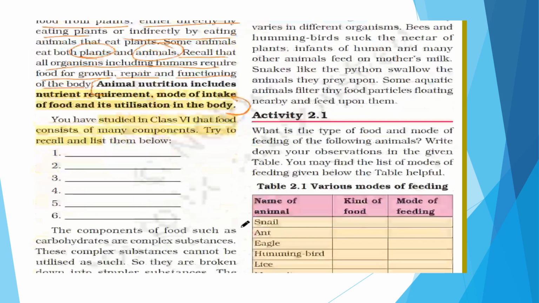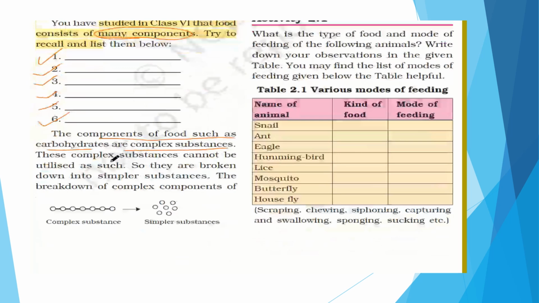You have already studied in class 6 that food consists of many components. So take your answer book and write down the components of food. The components of food such as carbohydrates are complex substances. These carbohydrates cannot be utilized as such, right? So they should be broken down into simpler substances. If this is a complex substance, it cannot be utilized by the body. It is broken down into a simpler form to be utilized by the body.